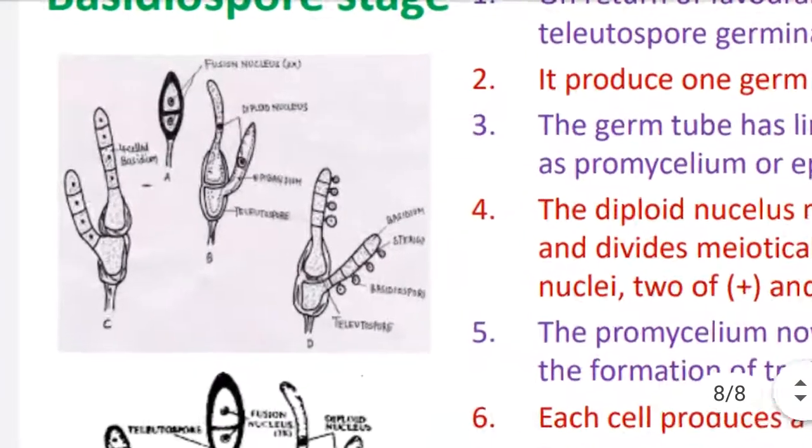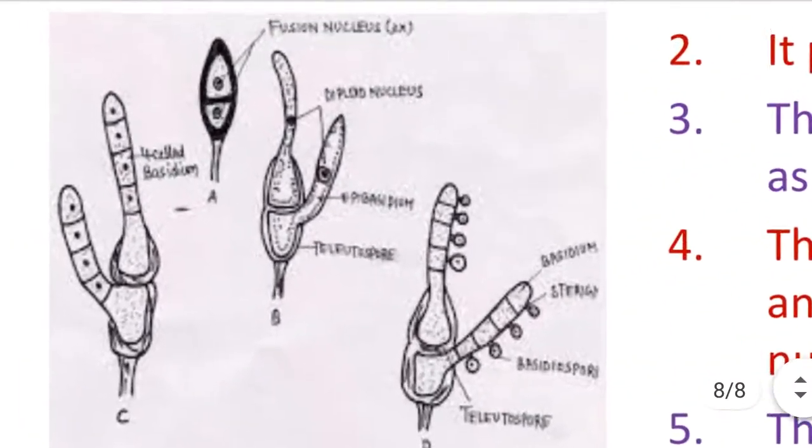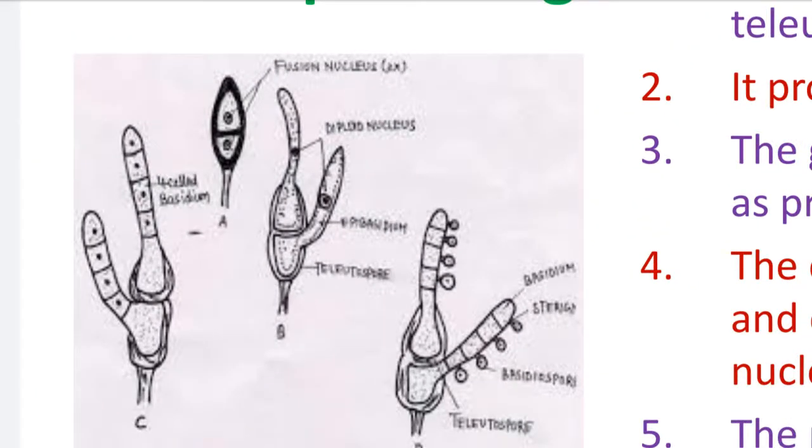You see in this diagram, diagram A is the mature teliospore, a bicellate structure, each cell having a diploid nucleus, as the two nuclei have fused. In diagram B, the upper cell produces the epibasidium or promycelium from its upper side, and the lower cell produces an epibasidium from its basal side toward the lower side of the septum.